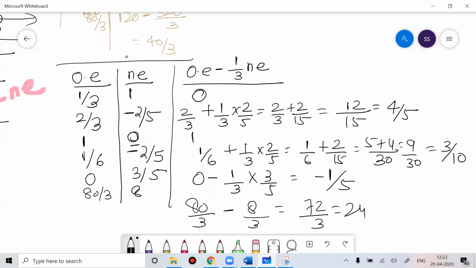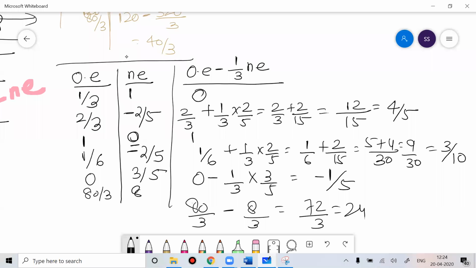I believe you have written down these values.